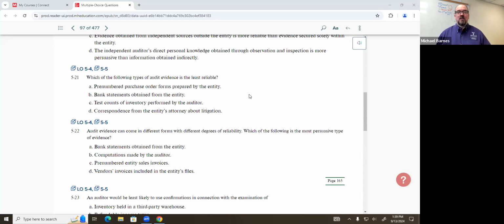Okay, so is this going to be more or less reliable than those pre-numbered purchase orders? More reliable. It's external evidence. Yes, more reliable. So we're going to say B is probably not our answer when we've got A. Test counts of inventory performed by the auditor. What do you guys think? Must be highly reliable because that's something we're doing. Correspondence from the entity's attorneys about litigation. Again, that's an external party providing information, so that external evidence is probably more reliable than a client. So A is our answer because that's completely reliant on client information.